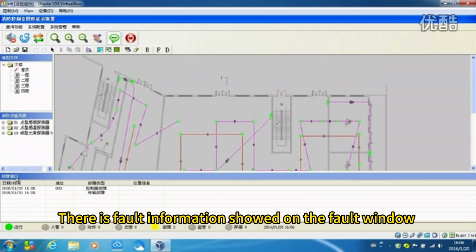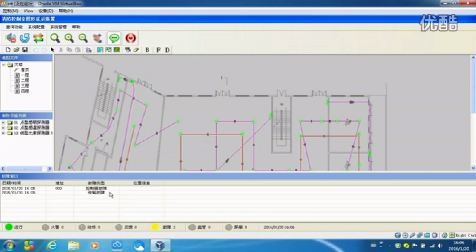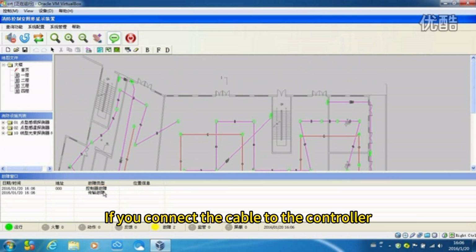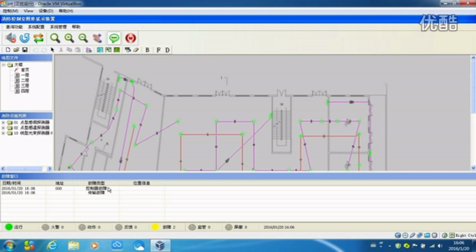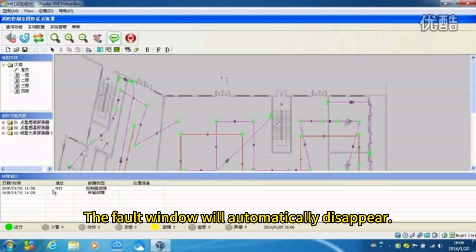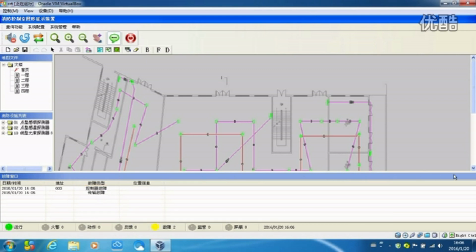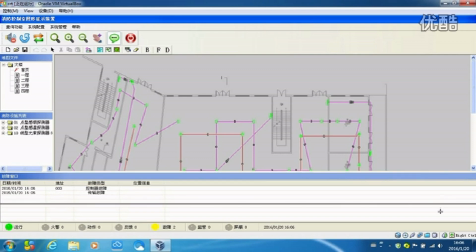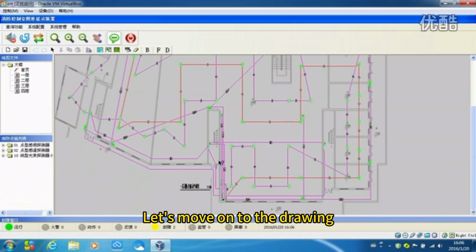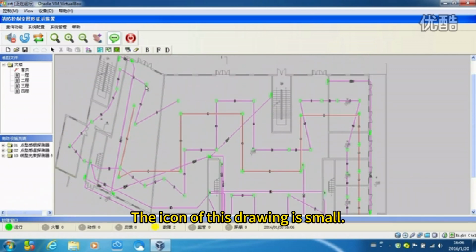There is fault information shown on the fault window. If you connect the cable to the controller, the fault window will automatically disappear. Let's move on to the drawing. The icon of this drawing is small. You can click to enlarge it.